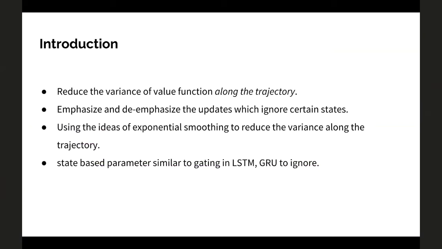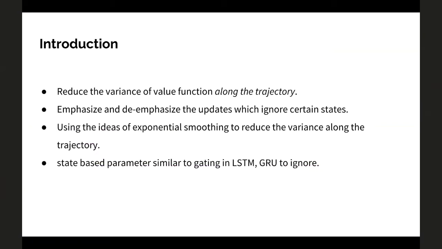So, what does it actually do here? What we do is, we have a set of value functions of the states that we visit along the trajectory. What we want to do is reduce the variance of this value function along the trajectory. And second, to emphasize and de-emphasize the updates on certain states, which means you want to update certain states and you want to not update certain states.